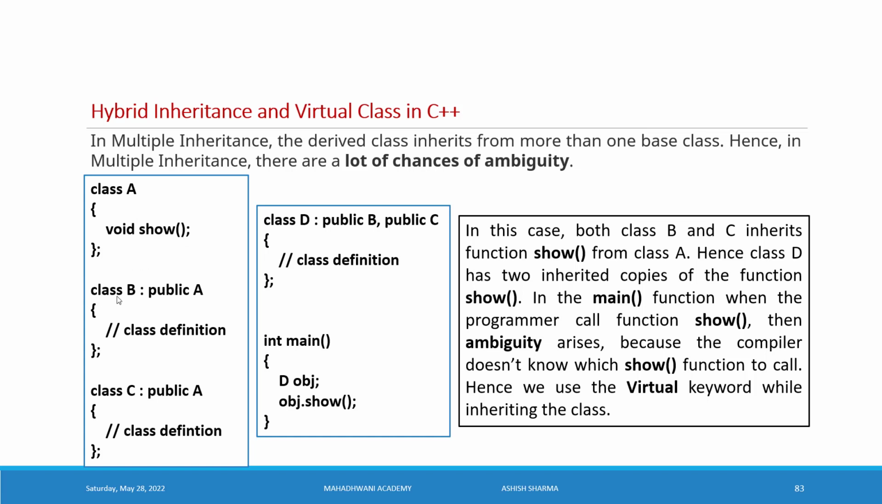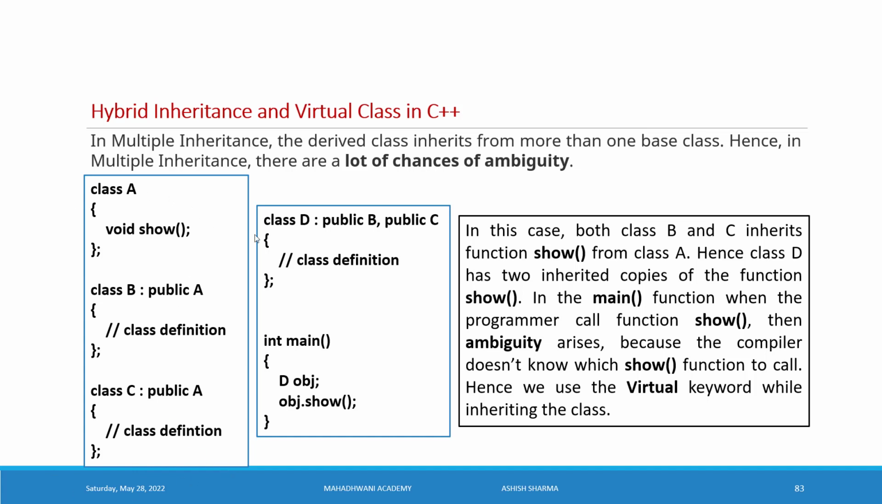Now the class B. Class B is a child class for A, and then the class C. The class C is also a child class for A. It means A is a parent class, B and C are the child classes. So this is hierarchical inheritance. This inheritance is called hierarchical.